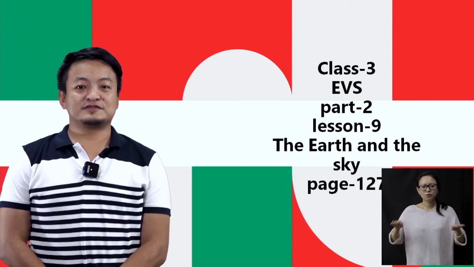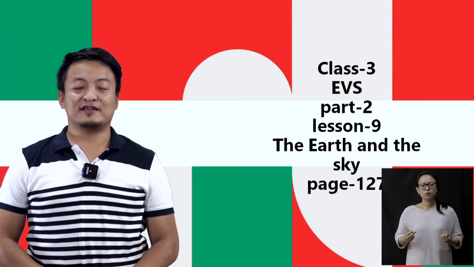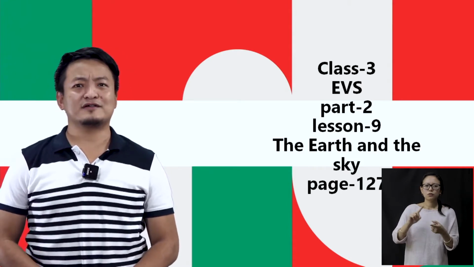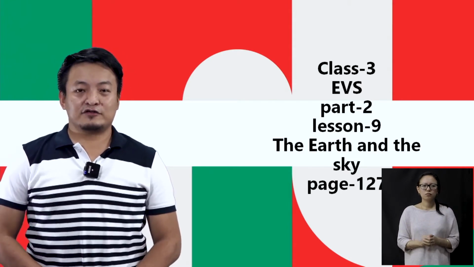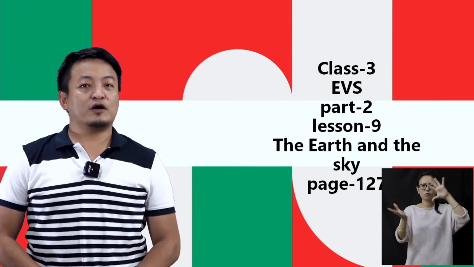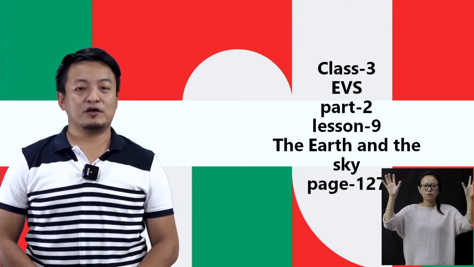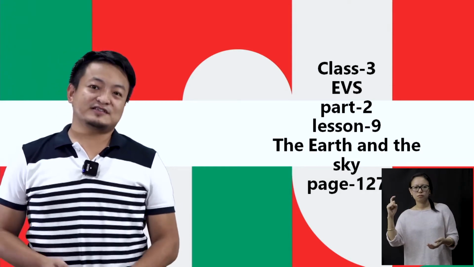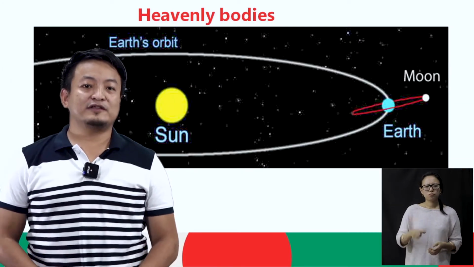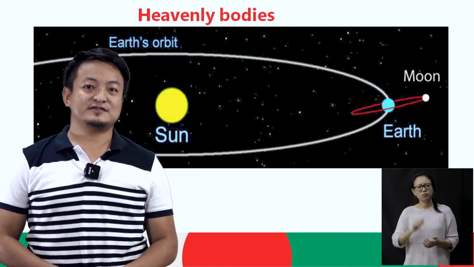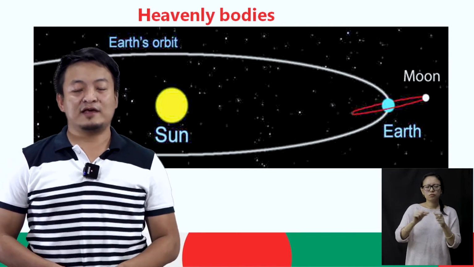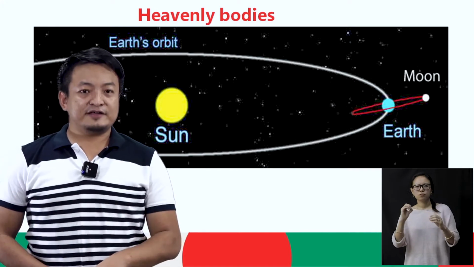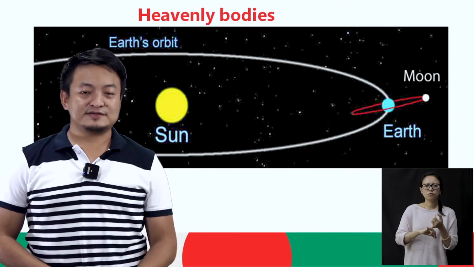So today we will start part 2, lesson 9, EVS, and the name of the lesson is The Earth and the Sky. So you can all turn to page 127, okay? Page 127. Now students, after studying this lesson, we will learn about the heavenly bodies, and you will be able to identify different heavenly bodies.